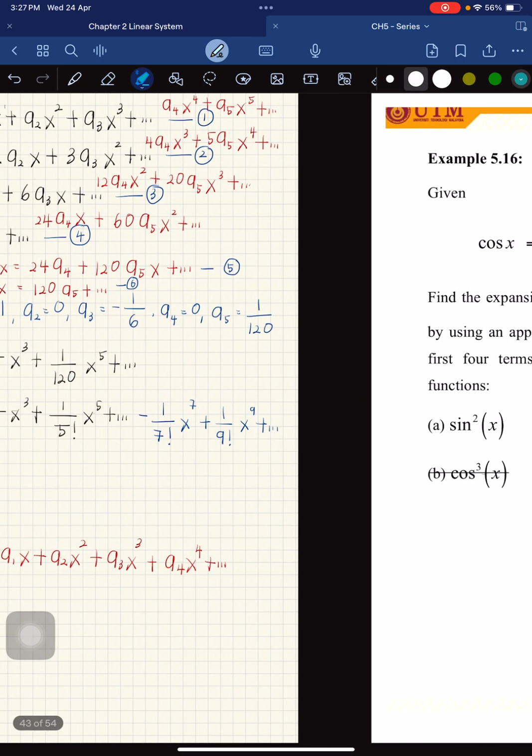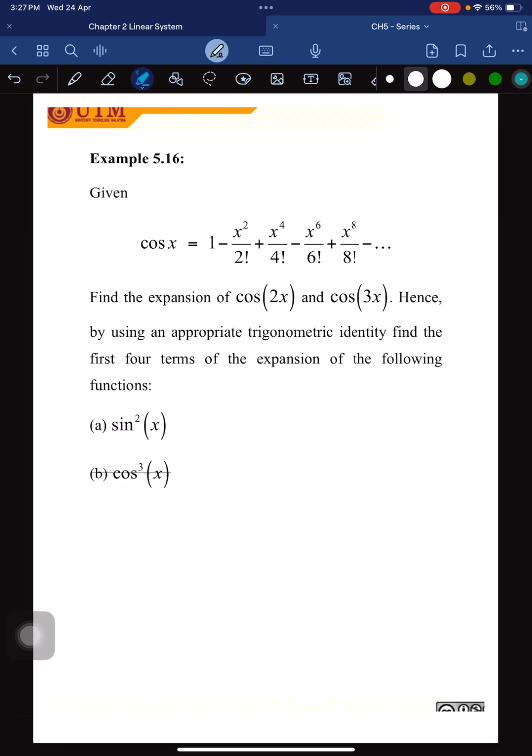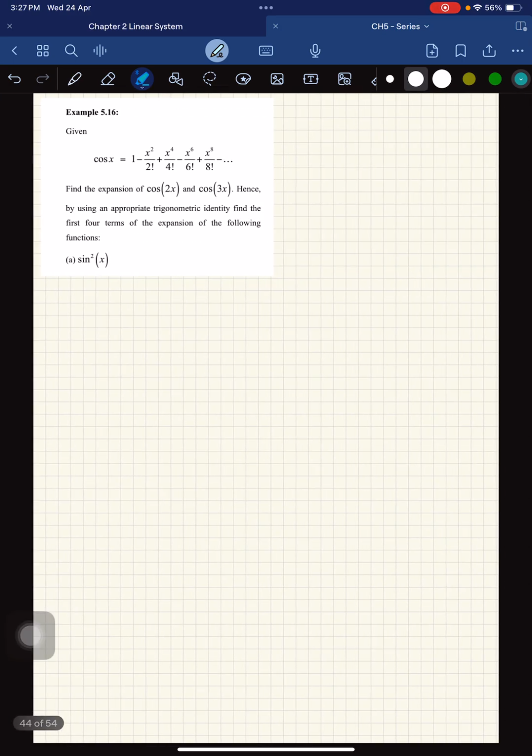For example 5.16, we are given cos something. Find the expansion for cos 2x and cos 3x. Hence, by using an appropriate trigonometric identity, find the first 4 terms of the expansion of the following function. So we need to find the expansion for cos 2x. For cos 2x, all x you need to change to 2x.